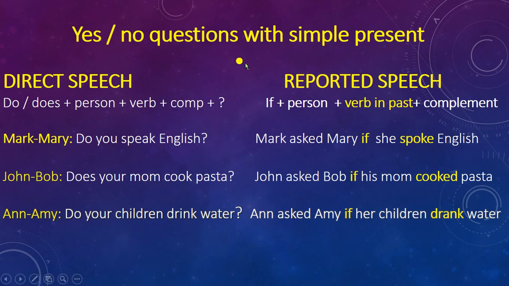Now, yes/no questions with simple present. It's necessary to use do or does, and then the person, depending, no? Do for I, we, you, and they, and does for he, she, it. The verb in the normal form because it's a question, the complement, and the question mark. Please observe the reported speech structure. If, because it's a yes/no question, the person, the verb in past, and the complement.